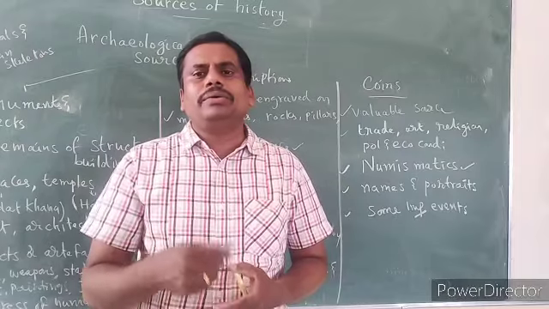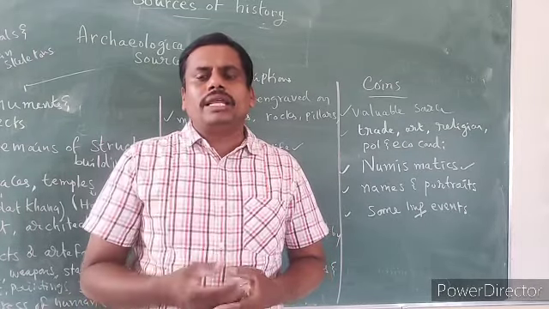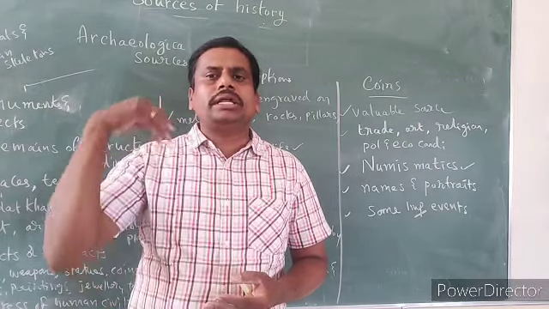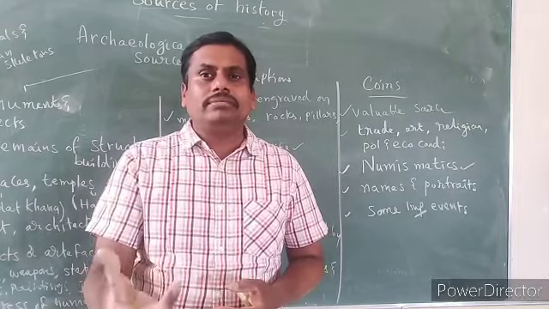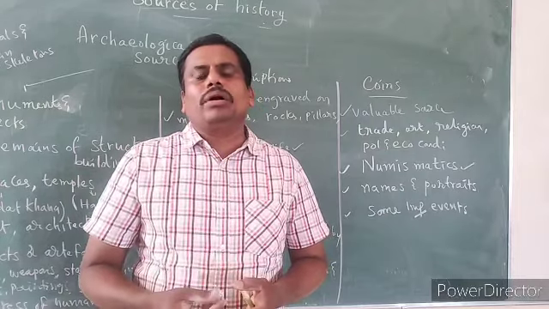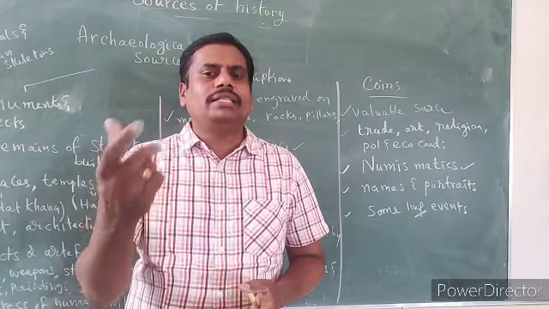You find Jawaharlal Nehru, first Prime Minister of India, Indira Gandhi, Iron Woman of India. Like that, even the people who contributed to our freedom, Dadabhai Naoroji, Rabindranath Tagore, all these people, portraits, photos you can find on the coins.